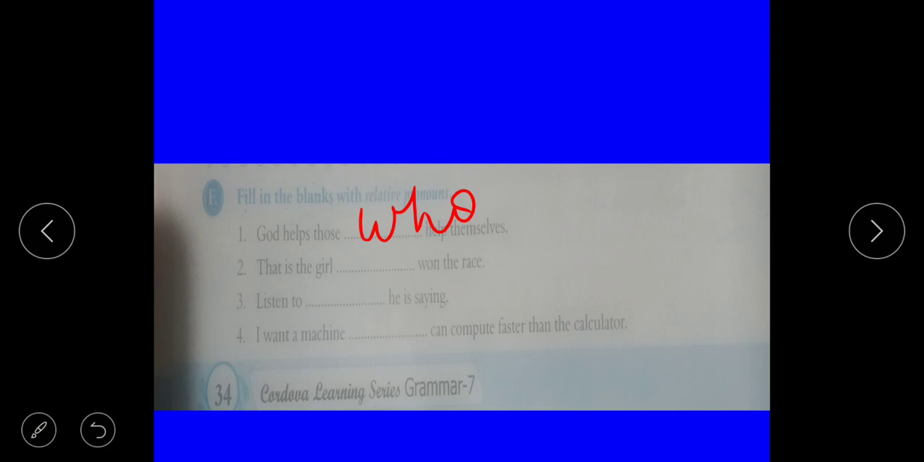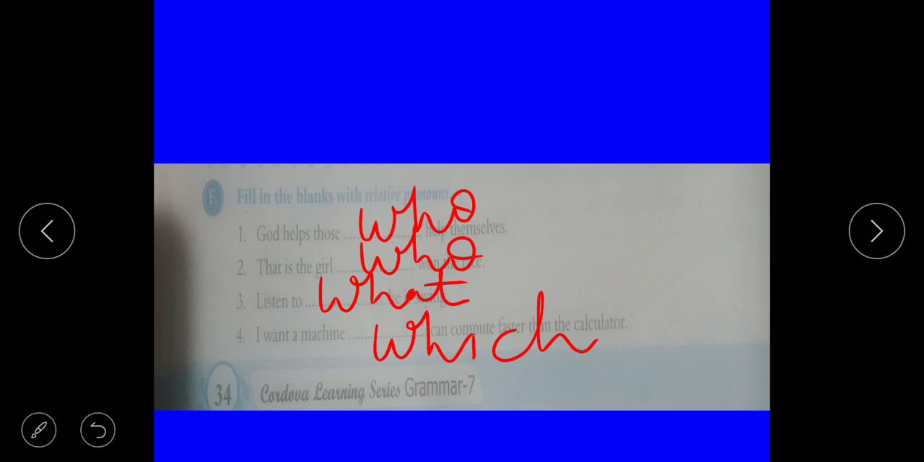That is the girl who won the race. Listen to what he is saying. Okay, indicating something. I want a machine dash can compute faster than the calculator. I want a machine which can compute. For things we have to use which.